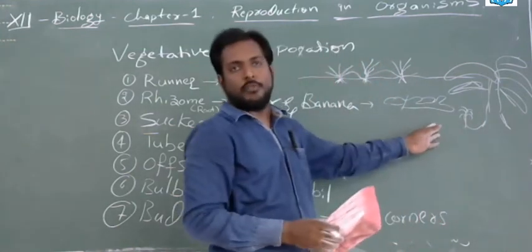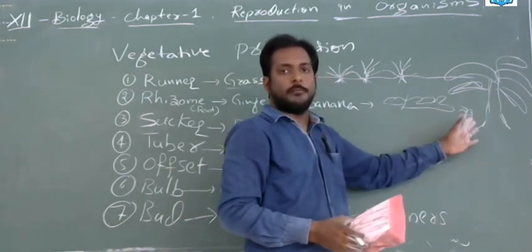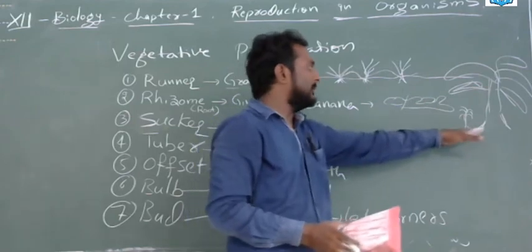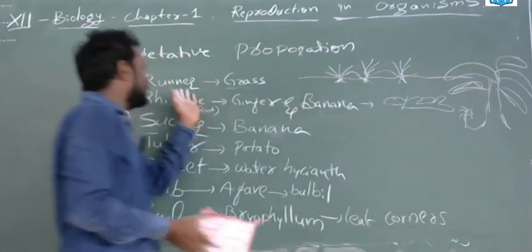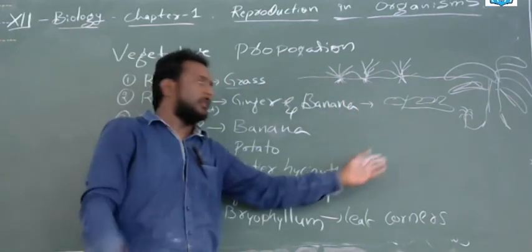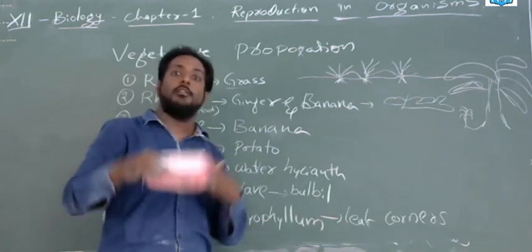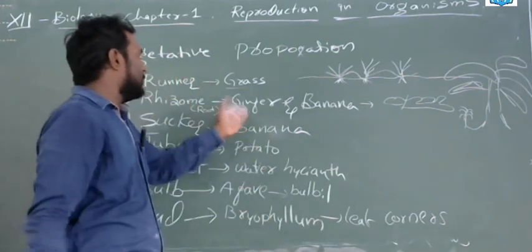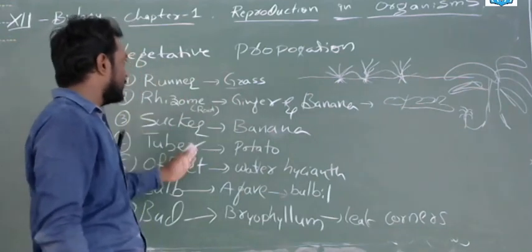In this also there are no fertile flowers. Flowers will be there, but not fertile flowers. So, there will be no pollination, and you will not get seeds. So, this is a method. In this, the modified stems are involved in the production of another plant. Here the roots are involved in the production of another offspring or a new plant. So, these are the propagules. What are the propagules? These are the propagules.